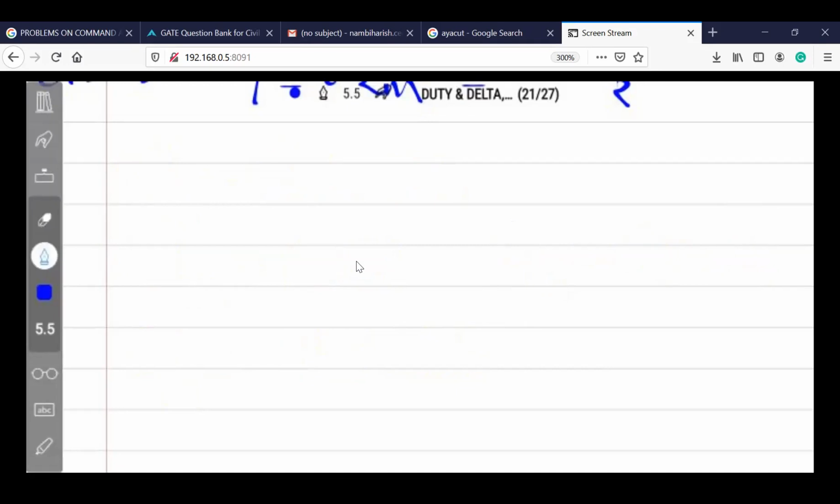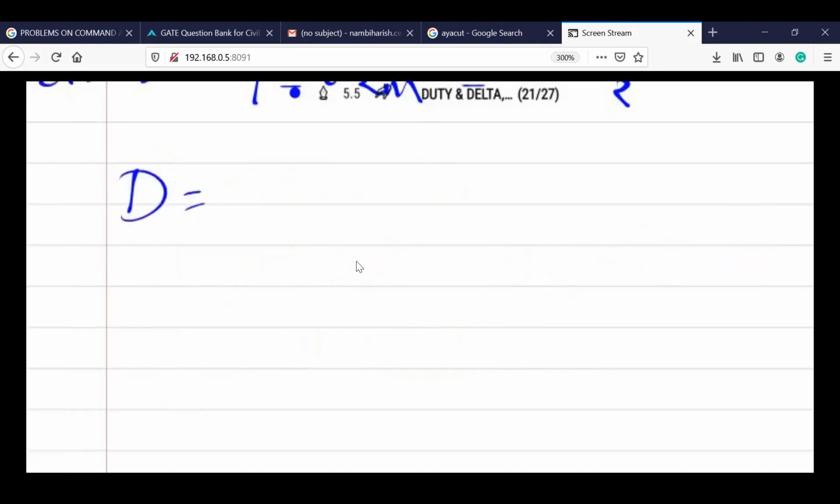So the formula is D is equal to 8.64 B by delta. What is this formula called? Please post in the chat box. What is the relation? What is the concept of this formula? Where do we come across this formula? In which concept? D is equal to 8.64 B by delta.